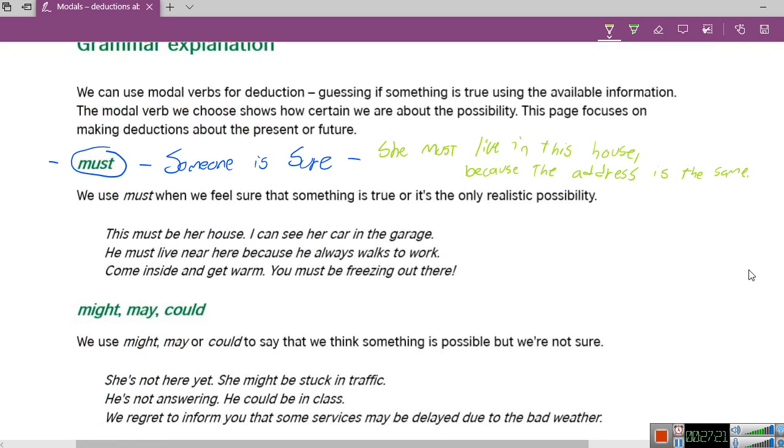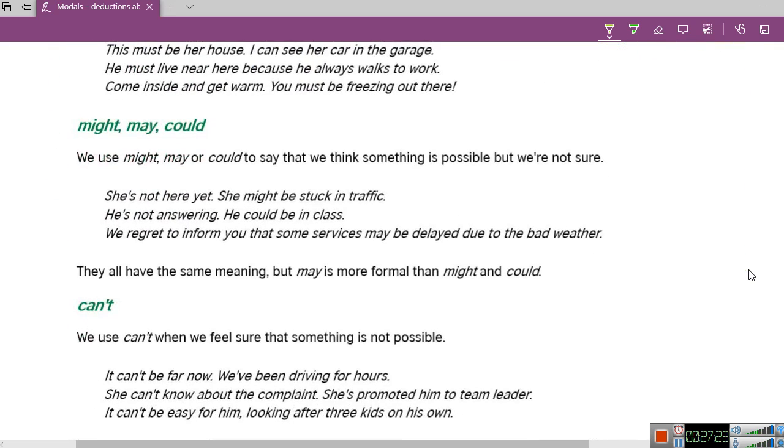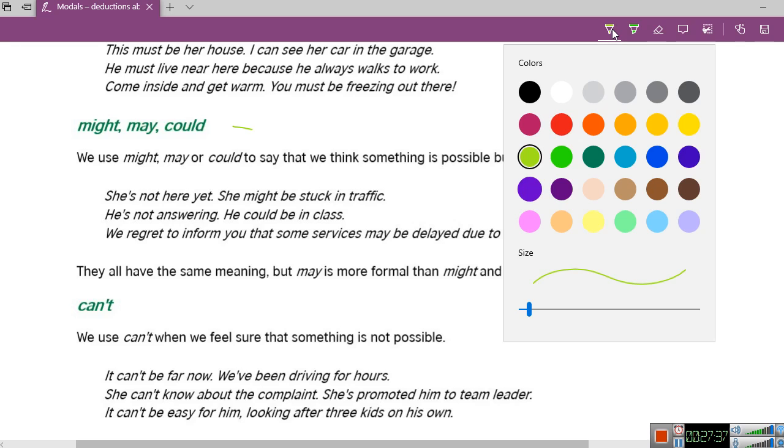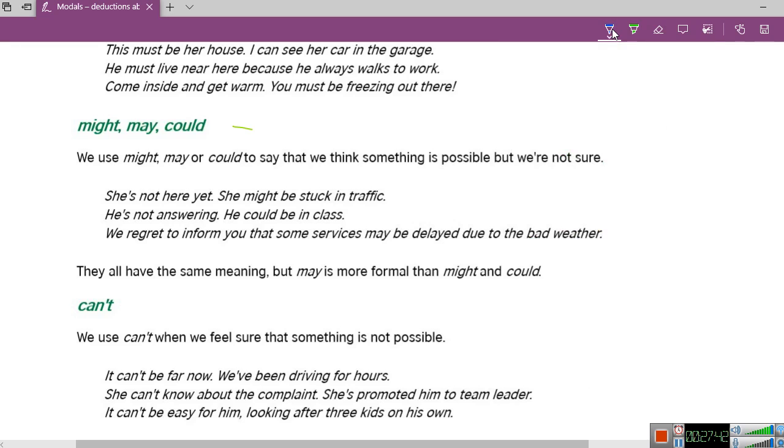All right. Now, might, may, and could. So, give me a small phrase to remember this. How do we use this? When something is not sure, or when someone is not sure. Okay. That when we're not sure.